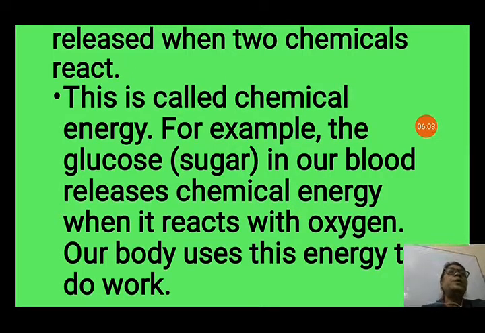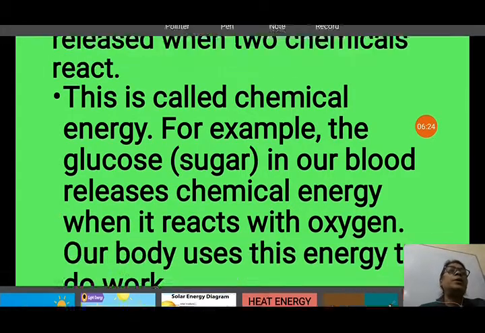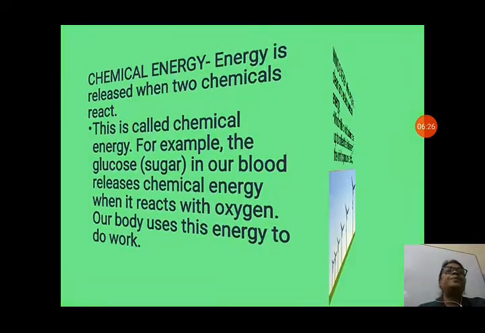So when we eat, our food is digested into very simple substance, that is glucose, and without adding oxygen to the glucose we cannot get energy. So when oxygen combines with the glucose we get the chemical energy, and that chemical energy we use to do different types of daily activities in our life.